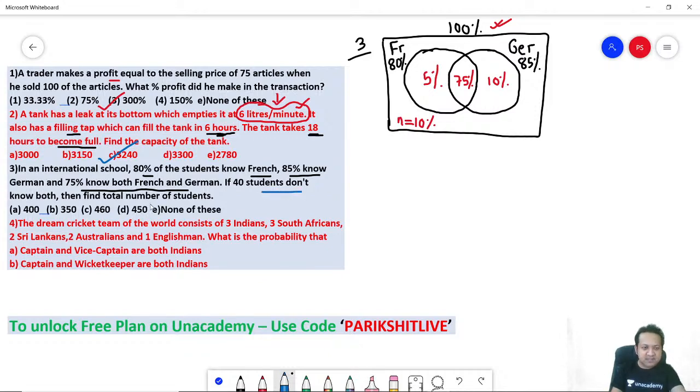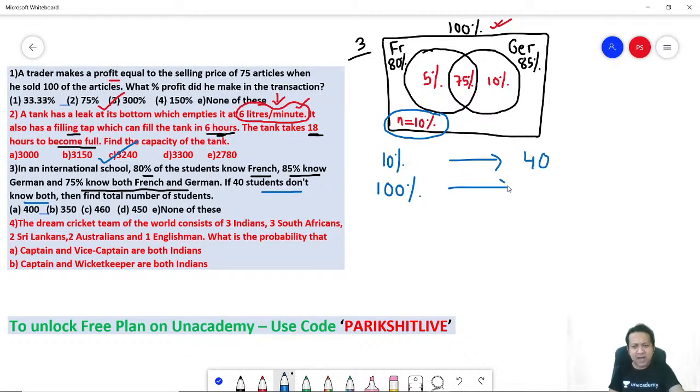Now, if 40 students don't know both, then find the total number of students. Perfect. So 10% of my total students as per the question is 40. So what is the total students? Total students will obviously be 100%. So 100% must be 10 into 10, so this becomes 400. That's your answer to number 3. Any doubt in this? Easy one. So the answer is 400 for the third one.